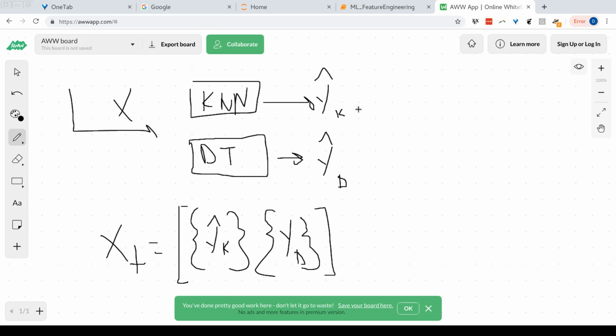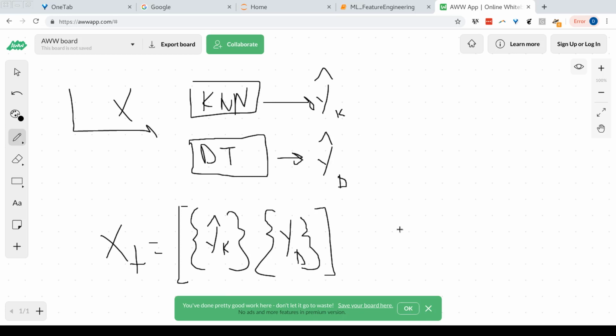It might be that maybe one of these models does better than the other. Let's say in this case, KNN in general does better than decision tree. Then would I really be making use of that behavior, that one model does better than the other, if I simply average out the results? No. If I simply average out the results, what I'm implying is that I'm equally weighting these two models. I'm saying these two models do just as well, so I'm going to average them out, treat their predicted value to have equal weight.